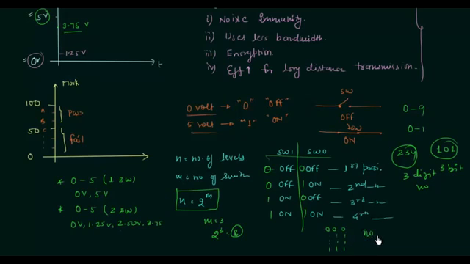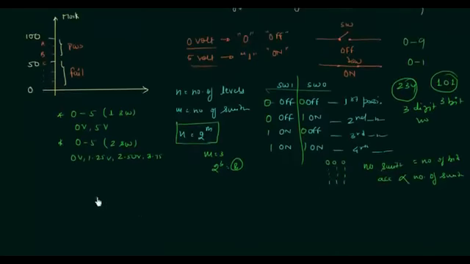So the number of switches is equal to the number of bits, and the accuracy is directly proportional to the number of switches that we are going to use. So it's very simple. We use bits to represent the quantity. If we want to divide 0 to 5 volts in 1024 levels, we have to use 10 bits. 2 to the power 10 gives us 1024. This is the number of switches, and the number of switches is equal to the number of bits. So we have to use 10 bits to divide 0 to 5 volts in 1024 levels.